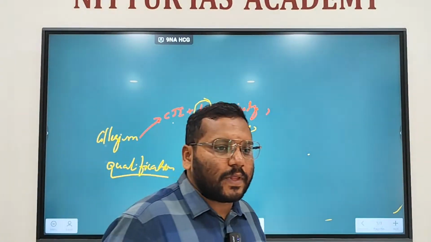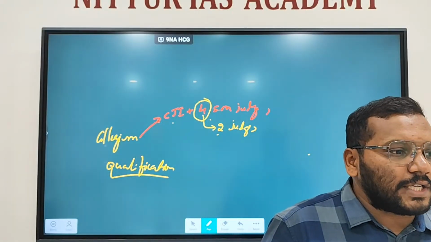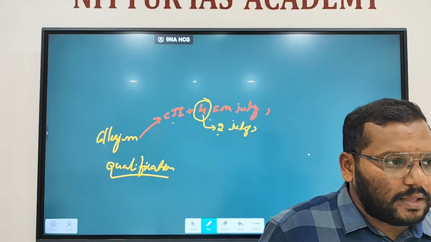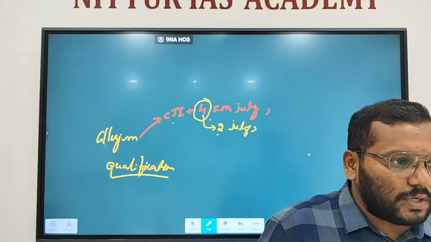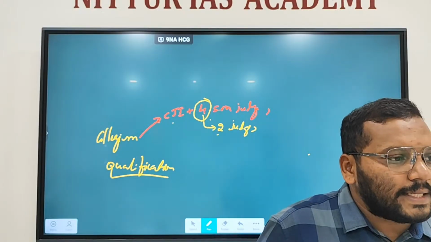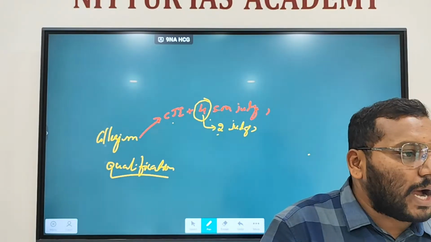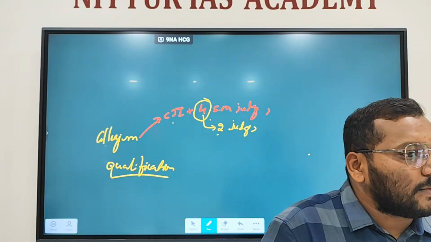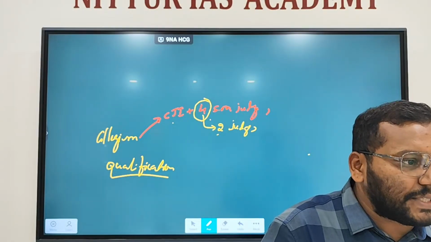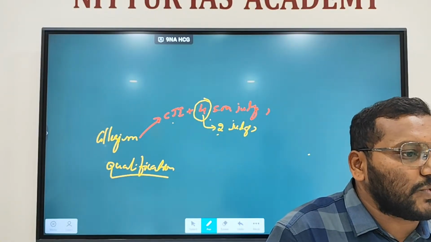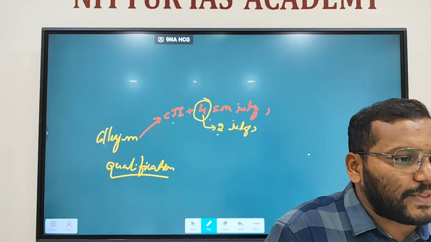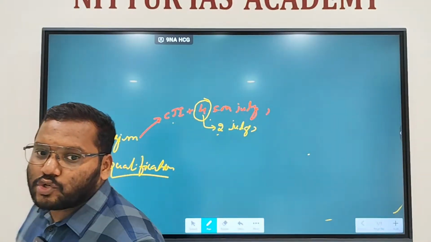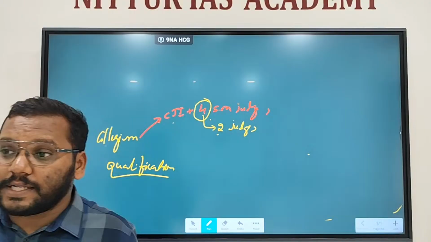First thing is, they should have served as judge of the High Court or consecutive High Courts for 5 years. Second one, they should have been an advocate of the High Court or consecutive High Courts for 10 years. Third one is distinguished jurist. In the opinion of the President, there needs to be a distinguished jurist, means the one who has knowledge of the law.